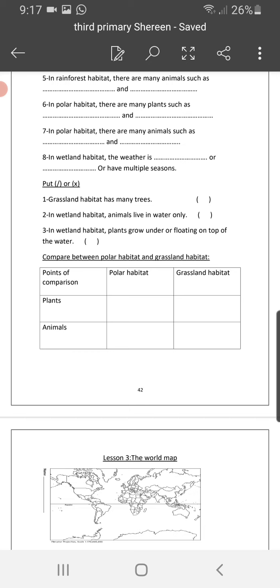So it's tall grass and bushes. Okay, about the animals. What animals are living in the polar habitat? Yes, the sea lion, the polar bear, and the whale. The grassland habitat, what animals are living there? Yes, we said the prairie dog, the lion, the cheetah, and the rabbit.